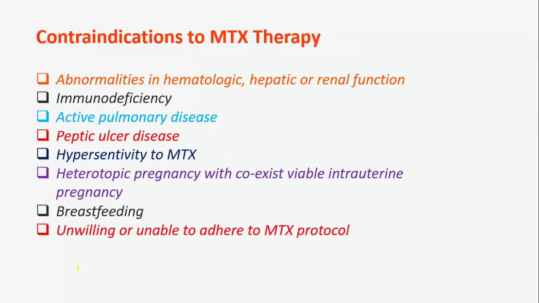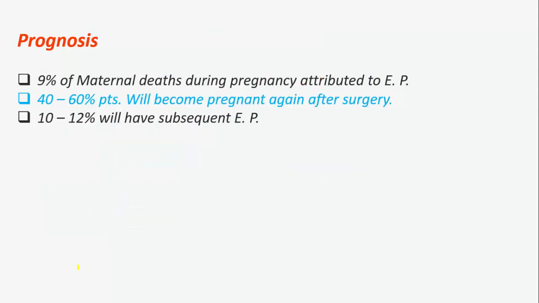Abnormalities in the hematological system, hepatic system, or renal system: we should not use methotrexate. Other contraindications are immunodeficiency, active pulmonary disease, peptic ulcer disease, hypersensitivity to methotrexate, heterotopic pregnancy with coexisting viable intrauterine pregnancy, or breastfeeding, or the patient is unwilling or unable to adhere to the methotrexate protocol.